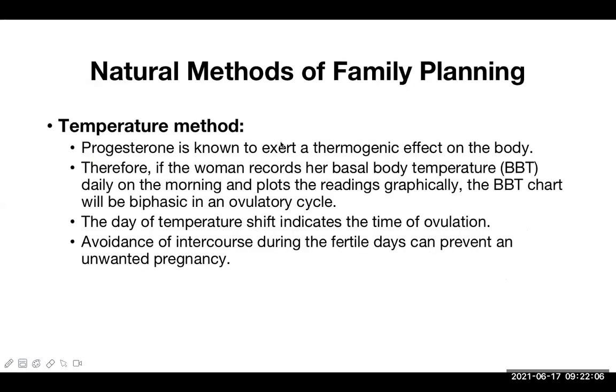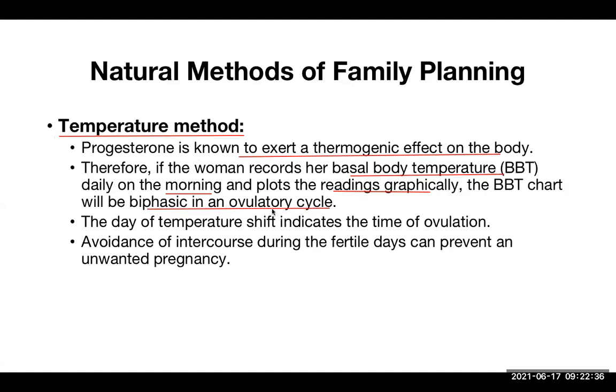Now another type of method is called the temperature method. Students have very correctly answered, so they know it already. Progesterone is known to exert a thermogenic effect on the body. So if the woman records her basal body temperature daily in the morning and plots the readings graphically, the basal body temperature chart will be biphasic in an ovulatory cycle.